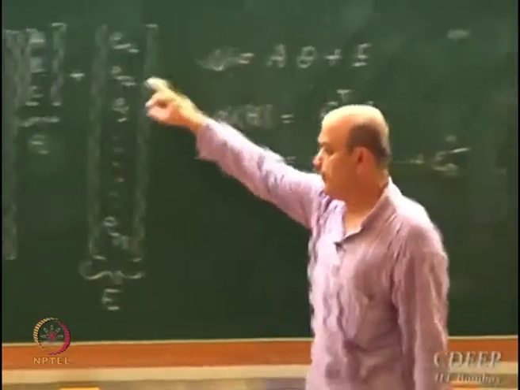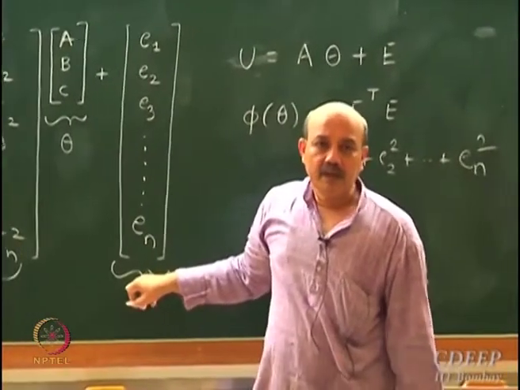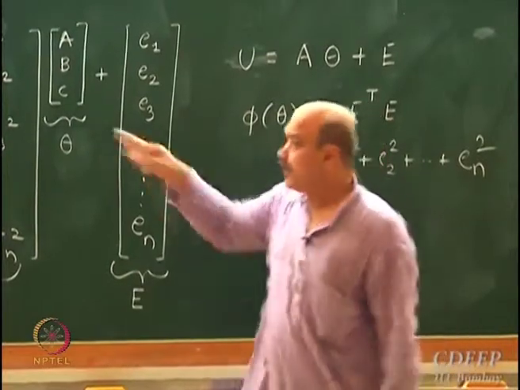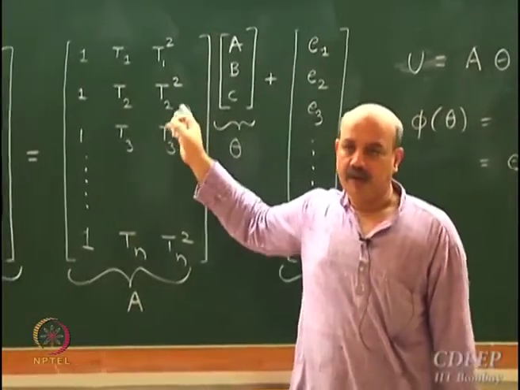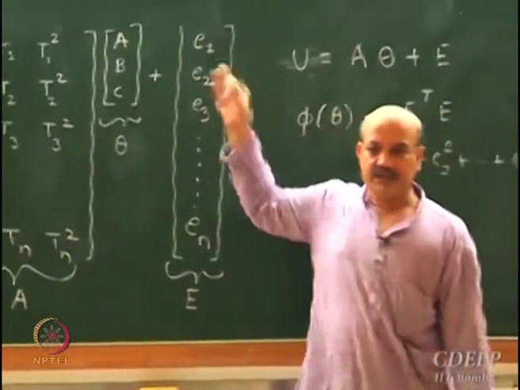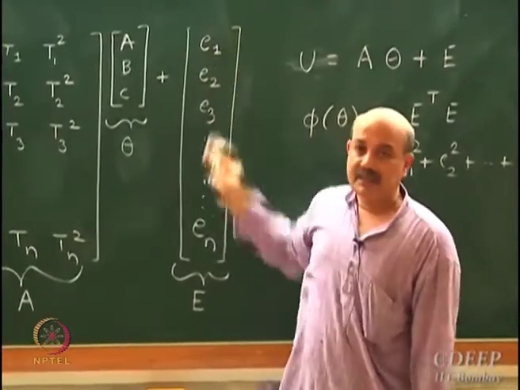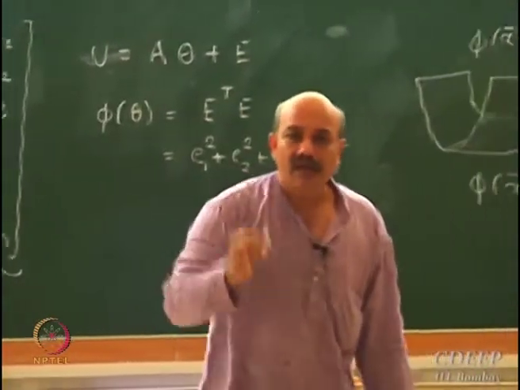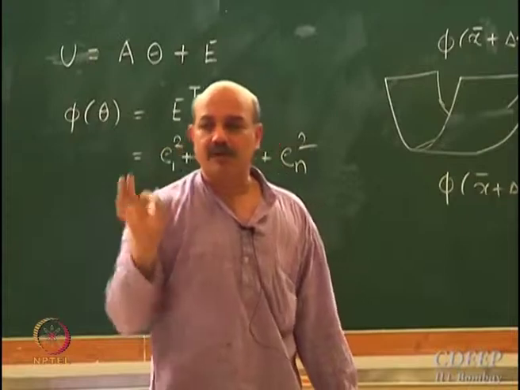What are these, E1 to En? Errors in modeling. We are developing a correlation model of Cp versus temperature. It is not an exact fit, it is an approximate correlation. These E1 to En are errors. I want to develop a model that minimizes the sum of the square of errors.